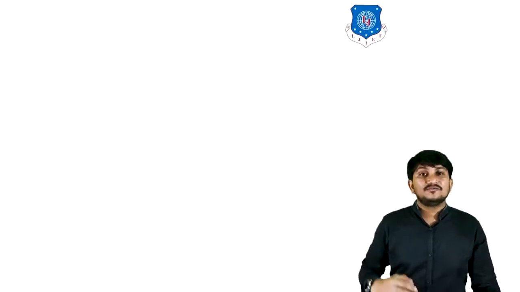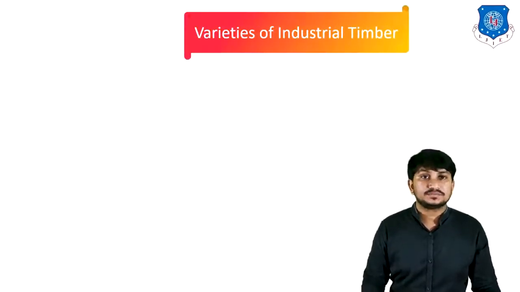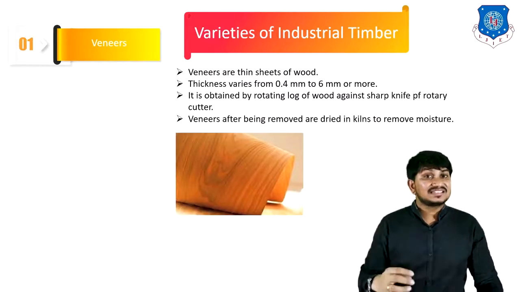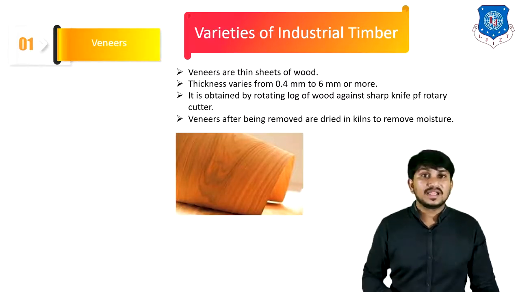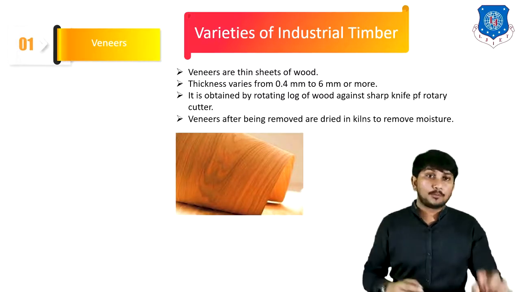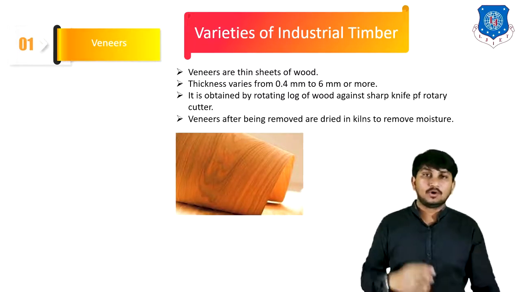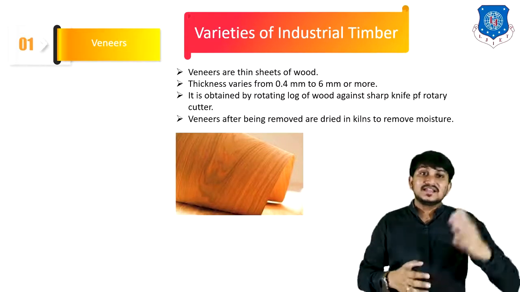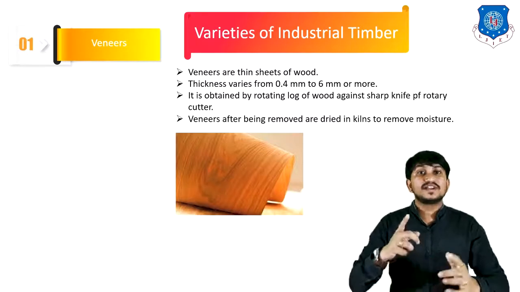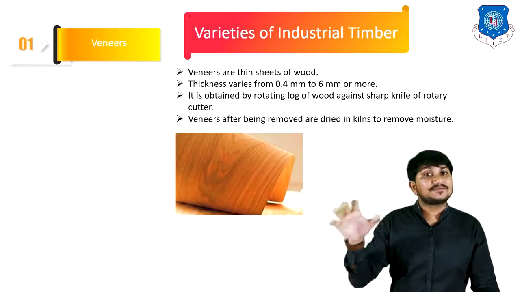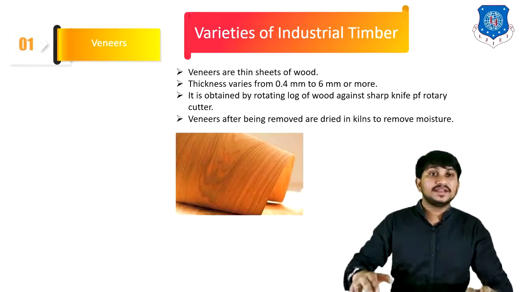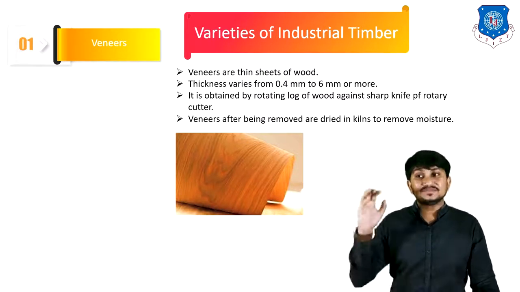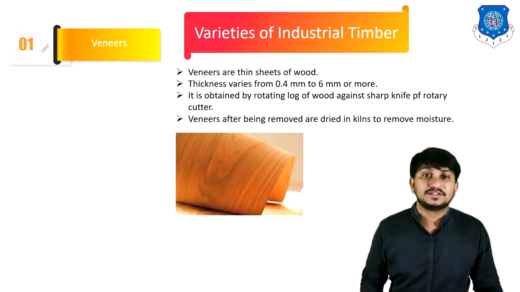Now let's discuss various varieties of timber. First is veneer. These veneers are thin sheets of wood like this. The thickness of veneer varies from 0.4 mm to 6 mm or more. It is obtained by rotating blocks of wood against sharp knife of rotary cutter. These veneers after being removed are dried in kilns to remove their moisture. This is called as veneer. It is basically used in various furniture items.